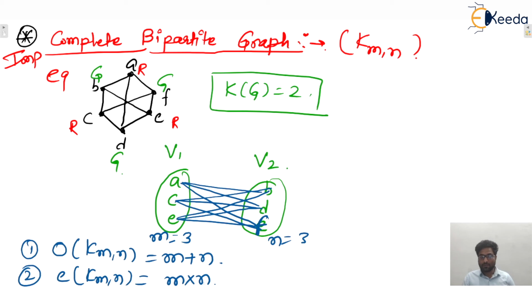Similarly, this is K(M,N), so M into N edges will be there. Here M is 3, N is also 3, so 3 into 3, 9 edges will be there. M plus N means 3 plus 3, 6 vertices. So order will be 6, size will be 9. But remember, this is for the complete bipartite graph.